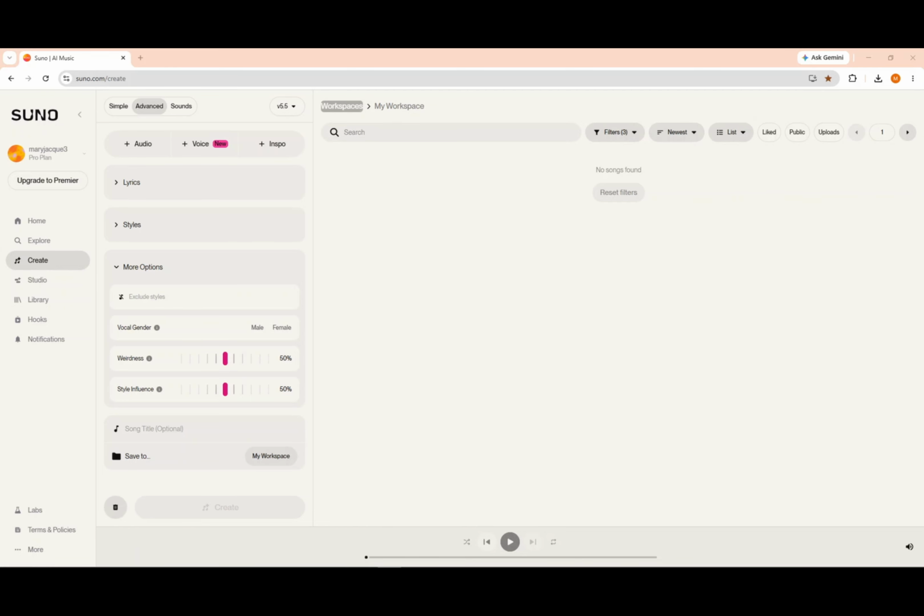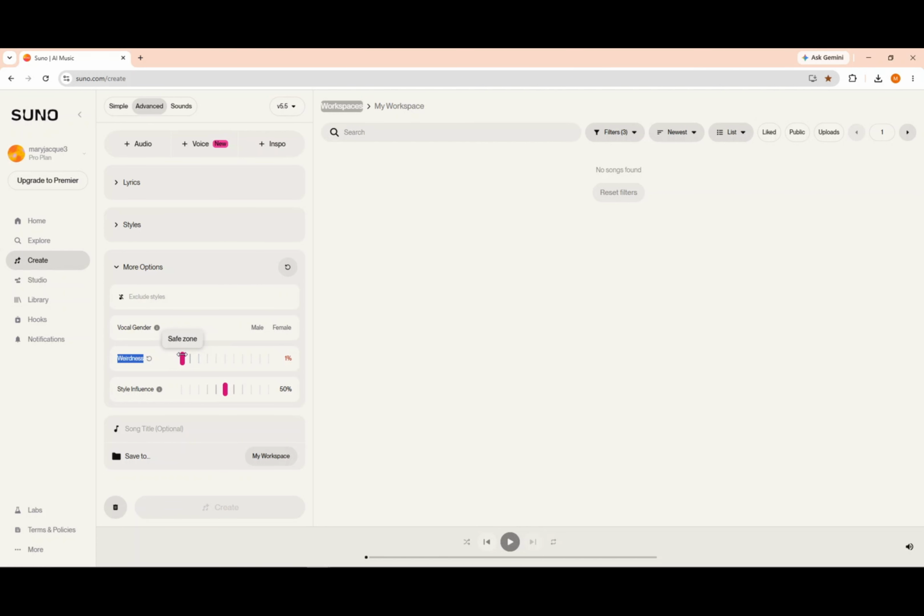We also find the weirdness option, which controls how experimental or unconventional the AI-generated song will be. There is low weirdness, which is more commercial, predictable, and structured music. Example, a typical pop structure, safe melodies, and more standard vocals.